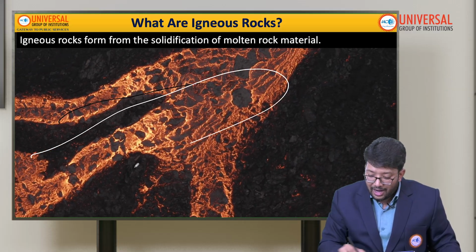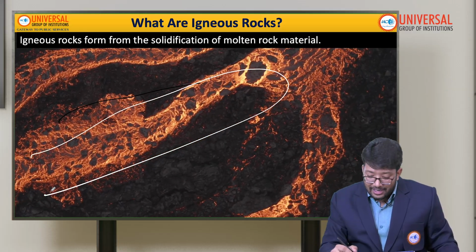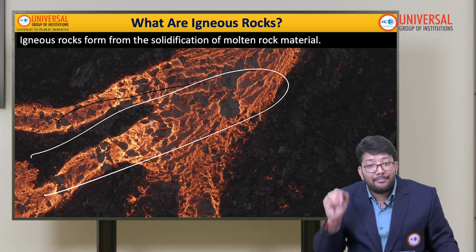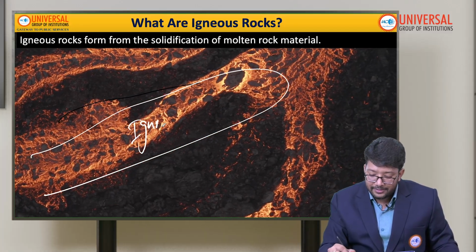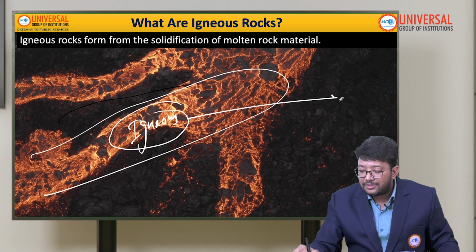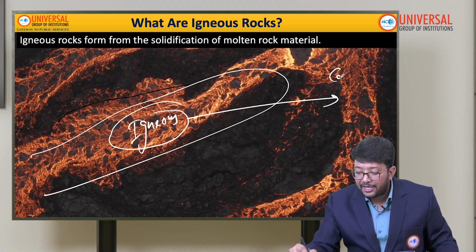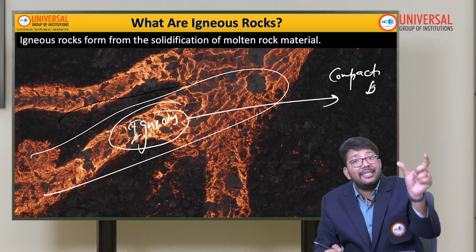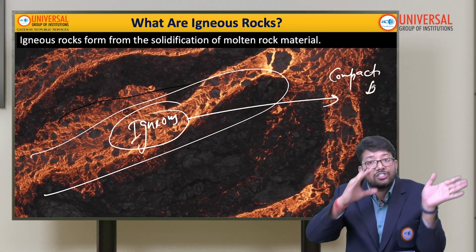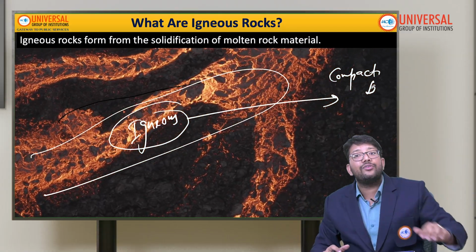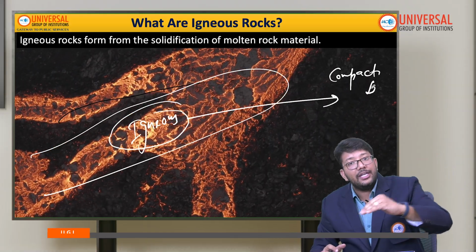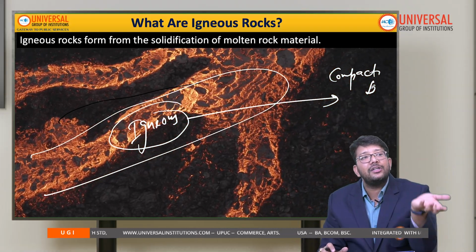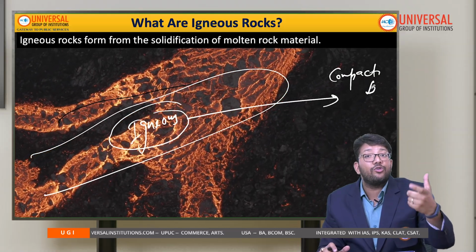Okay, this is the lava. The rocks directly originating from the lava itself, from the molten magma, are called igneous. When igneous rocks go into compaction, they are called sedimentary rocks. And when igneous and sedimentary rocks go into subduction, back into the mantle, inside the earth again, they experience a lot of heat and pressure, which changes their properties. That is called metamorphism.